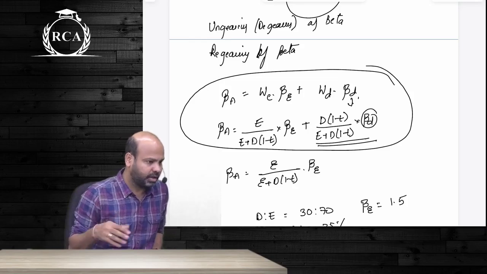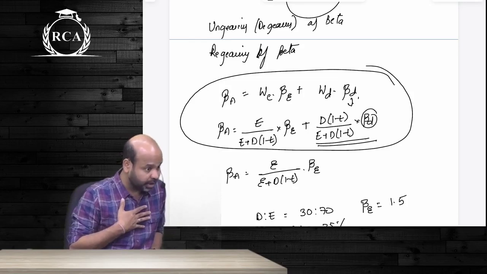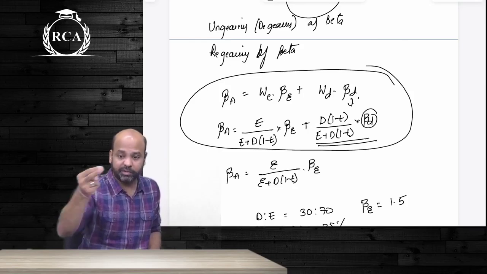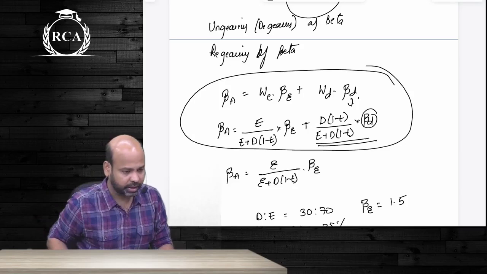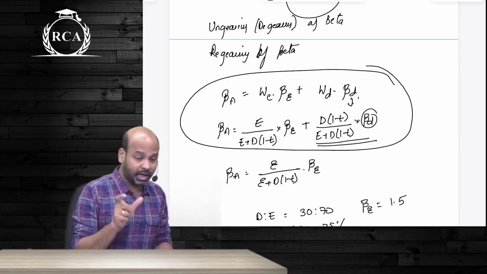Concept is very clear. I do not have my own beta. I still have to compute beta. That is why I'm picking up beta of some other firm. But our capital structures are not same. That is why we are ungearing the beta first and then again regearing the beta. This is where unlisted entities are related.